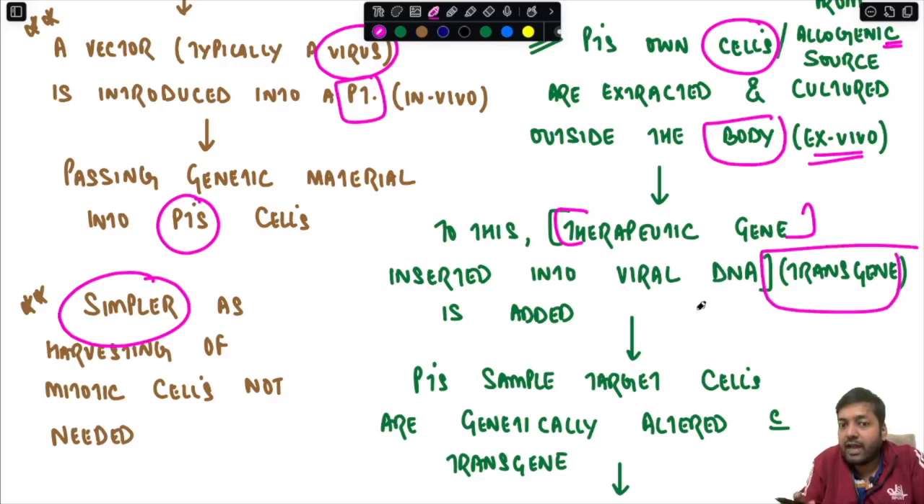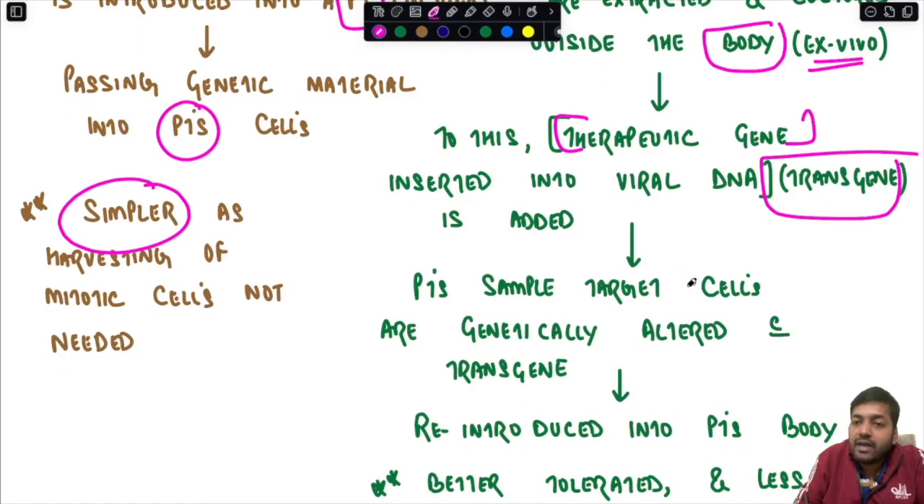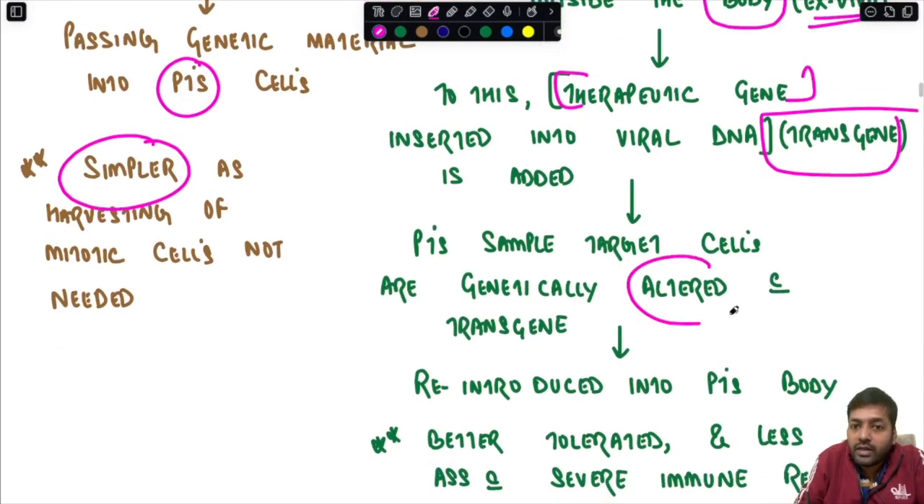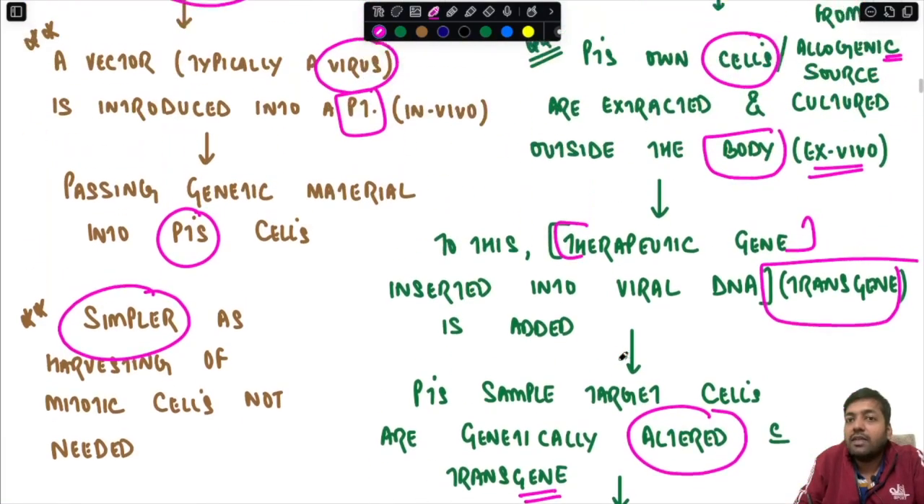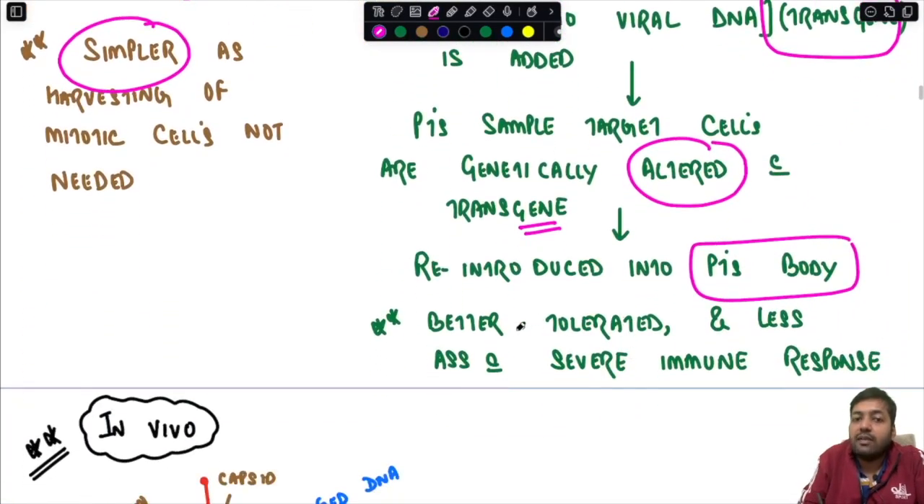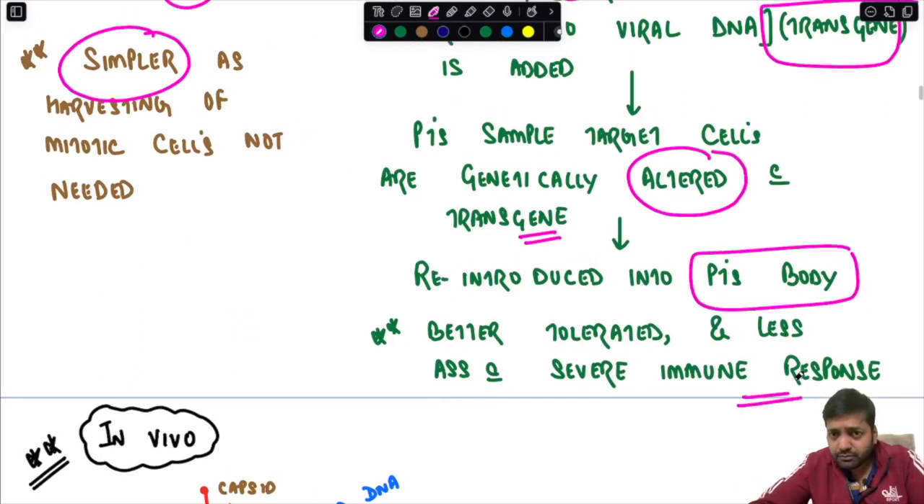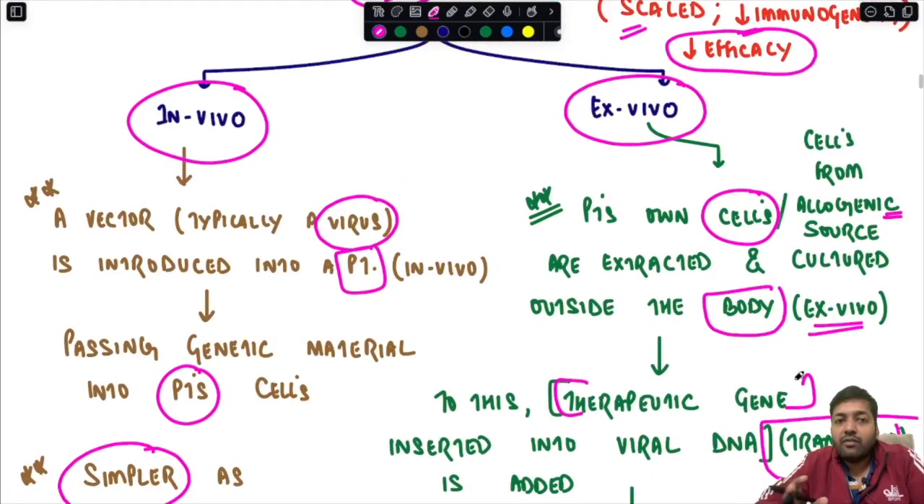I will show you with the help of a diagram. The patient's target cells are genetically altered with the transgene, and once this alteration takes place outside the human body, they are reintroduced into the patient's body. One advantage of this method is that ex vivo gene therapy is better tolerated and less associated with severe immune response. In case of in vivo therapy, a vector, that is a virus containing the therapeutic gene, is introduced inside the patient's body.